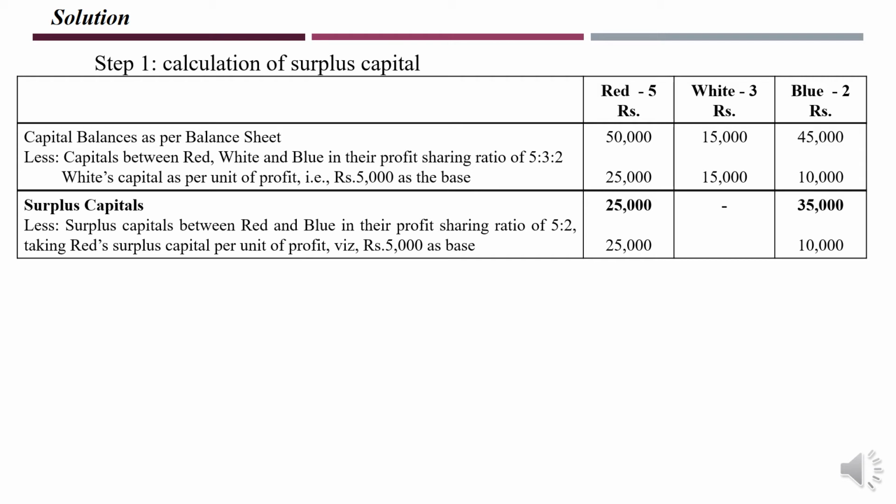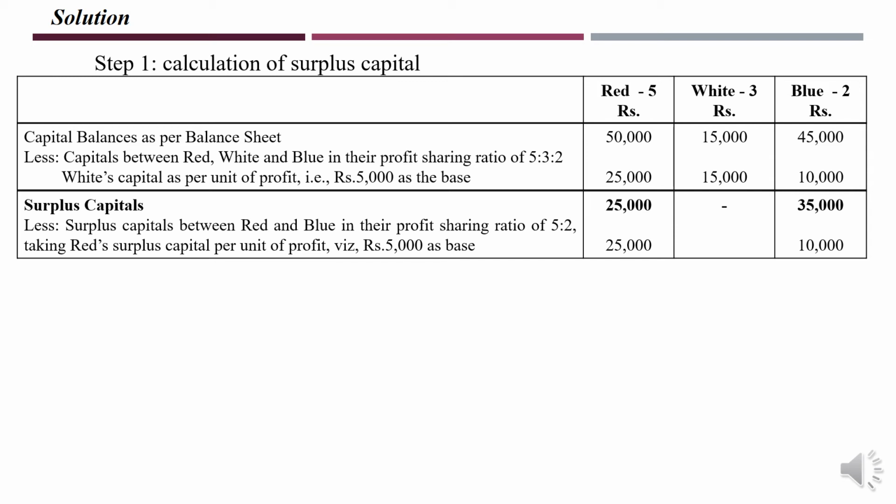Here what you do is again find out the surplus capital between these two partners. Again you take the ratios. What is the ratio of red? 5. What is the ratio of blue? 2. Divide 25,000 by 5. What is the answer? 5,000. That is the capital per profit unit. And here it is 35,000 divided by 2, 17,500. So which one is less, 5,000 or 17,500? It is 5,000. Take that as the base.